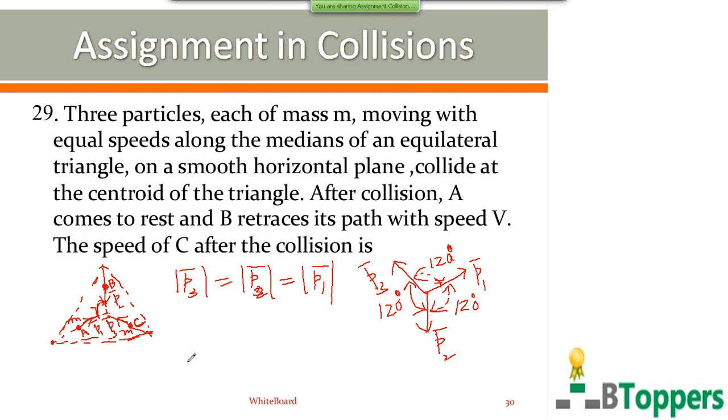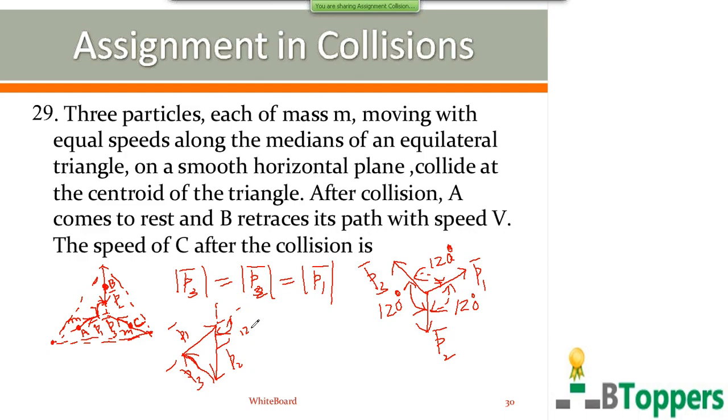Because the three vectors can be graphically represented along the three sides of an equilateral triangle, all taken in the same order.